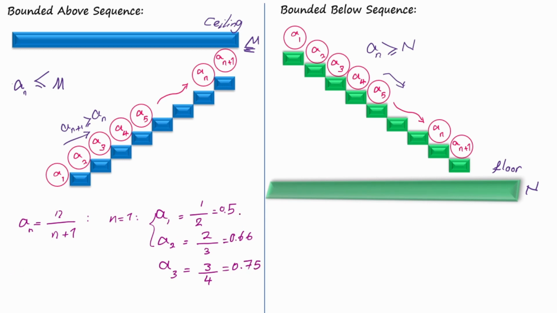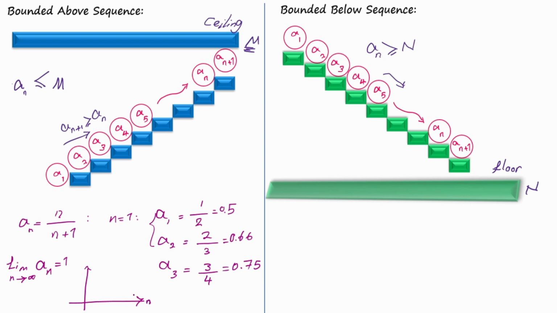We can see that this is an increasing sequence because as n grows, each term is bigger than the previous one. But if we take the limit of this sequence as n approaches infinity, we know that the limit is equal to 1, which means